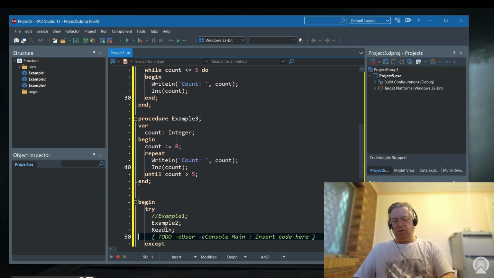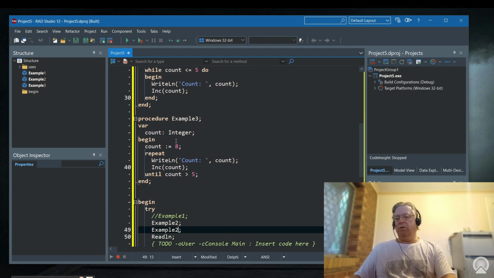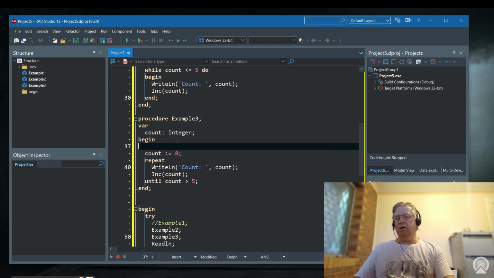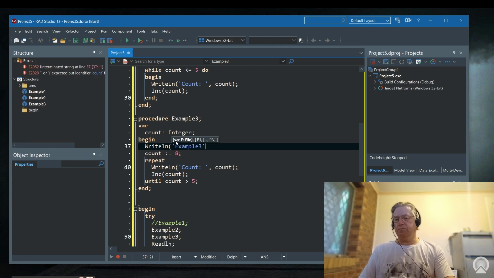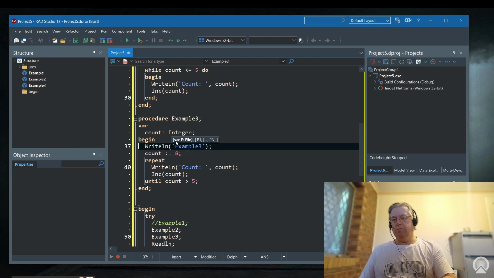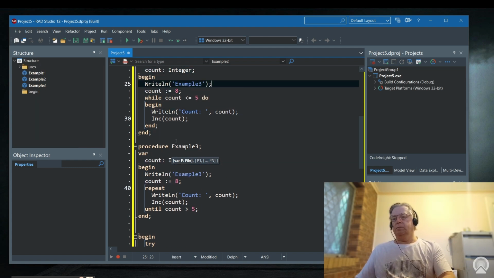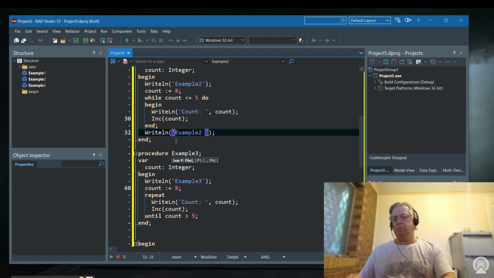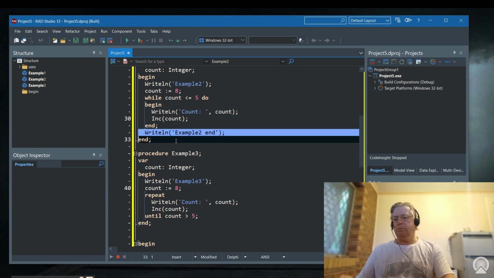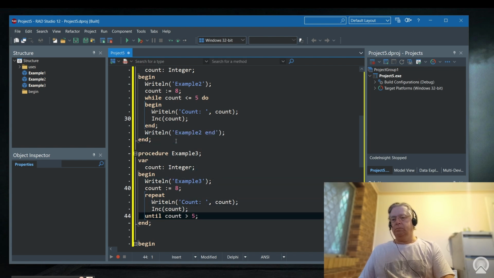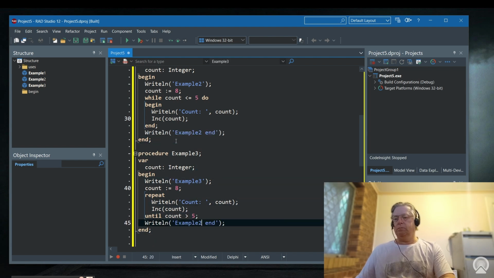So we're going to run 2, and then we're going to run 3 here, and just so that we can see what's happening, let's add in a write line here. Example 3. Okay, so let's run these two.